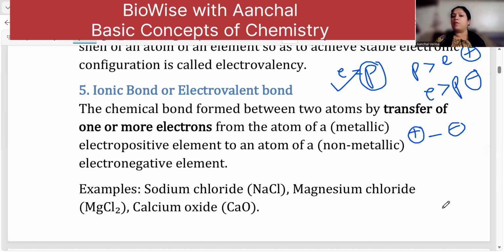The chemical bond formed between two atoms by the transfer of one or more electrons from the atom of a metallic electropositive element. Electropositive element means metals, as they tend to lose electrons and acquire a positive charge. An electronegative element means they need electrons, so they form anions. So metallic electropositive elements form cations and non-metallic electronegative elements form anions. Examples: sodium chloride, magnesium chloride, calcium oxide.